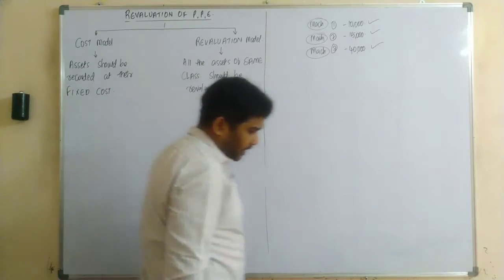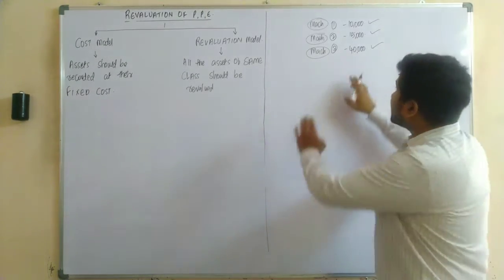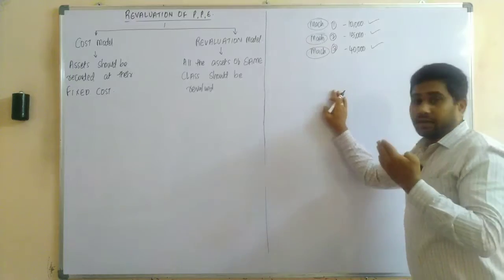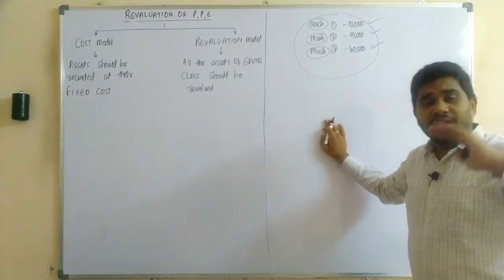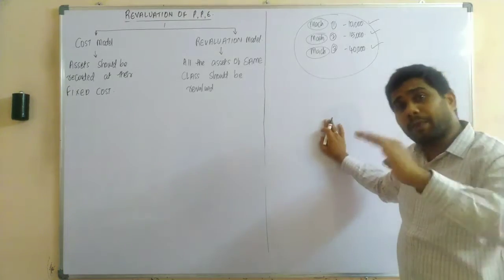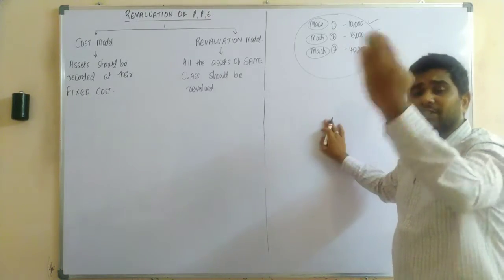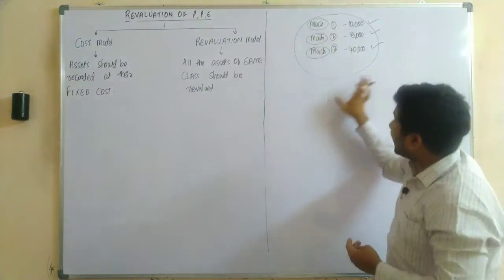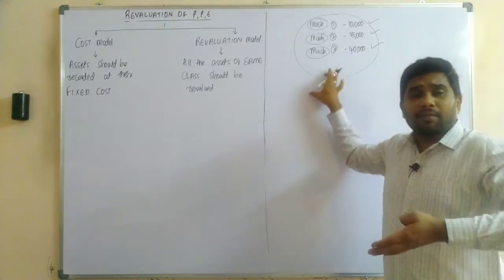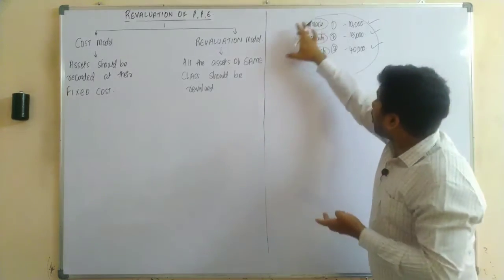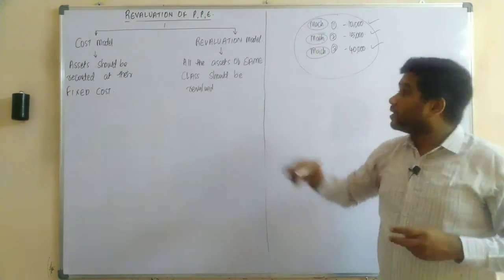Sir, what is the meaning of same class? Let us understand. Even though these are individual or separate machinery, as a group these are nothing but machines. So all of these three would come under the same class.